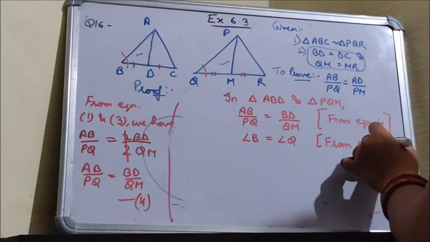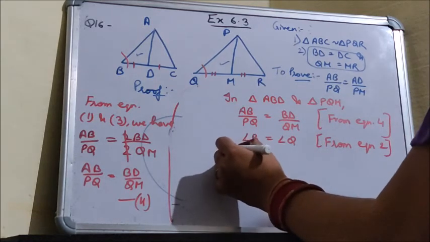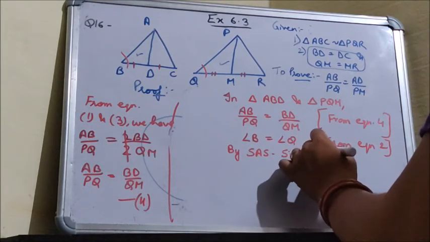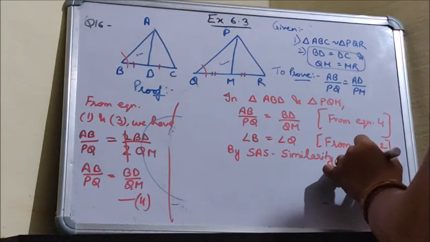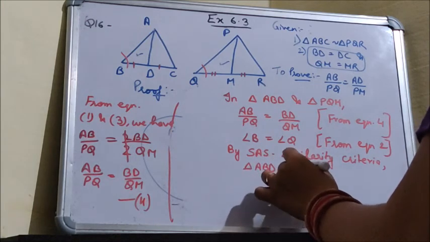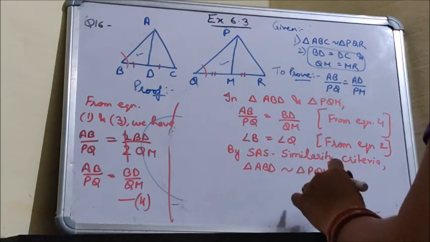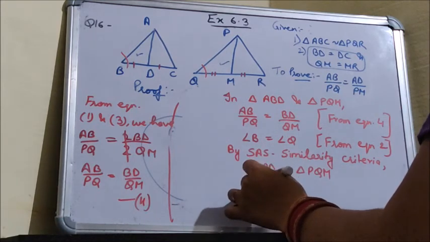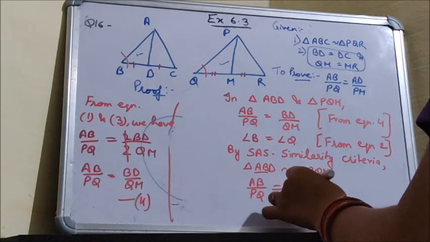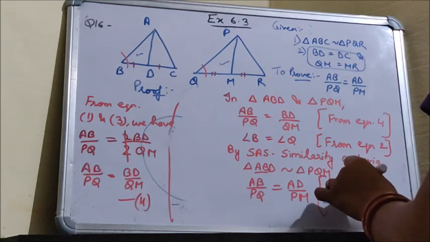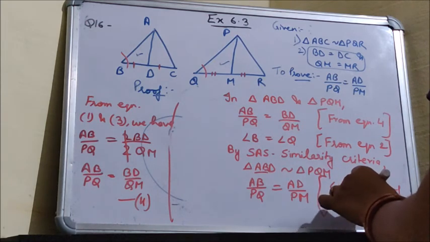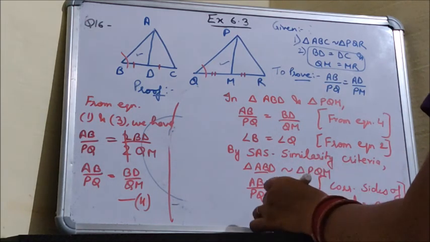So by SAS similarity criteria, triangle ABD is similar to triangle PQM, and since these two triangles are similar, AB upon PQ will be equal to AD upon PM, corresponding sides of similar triangles. Hence proved.